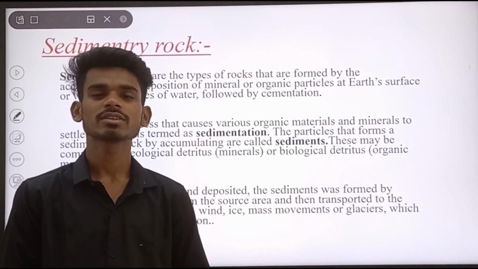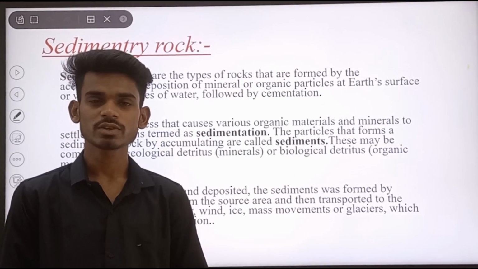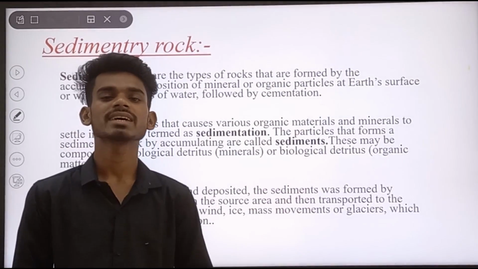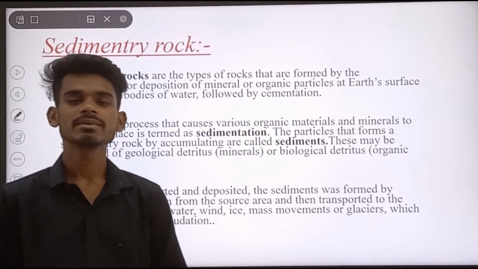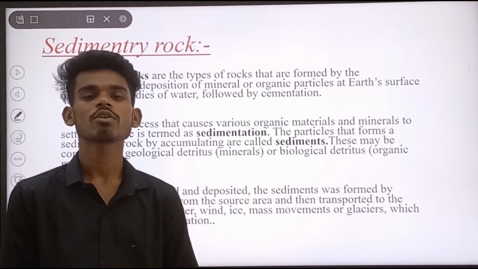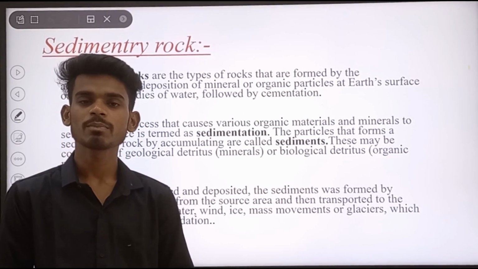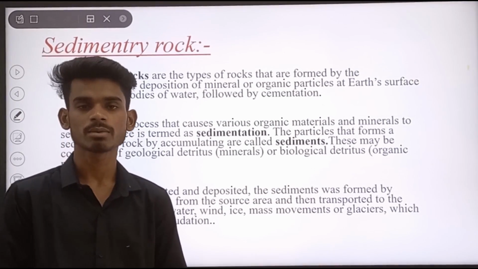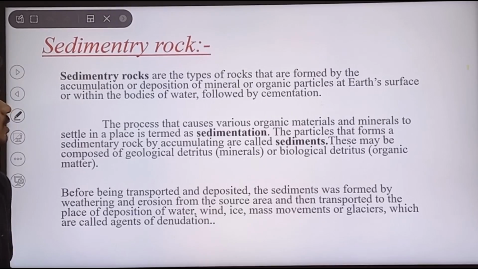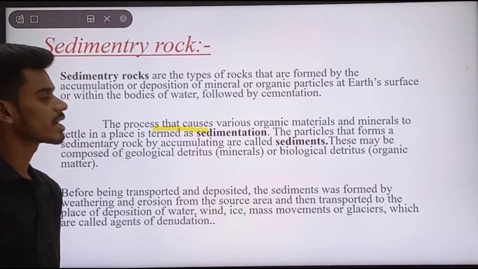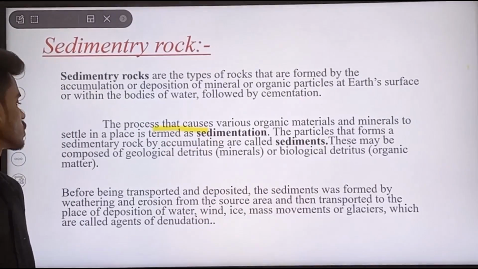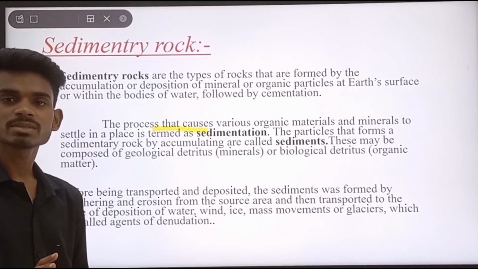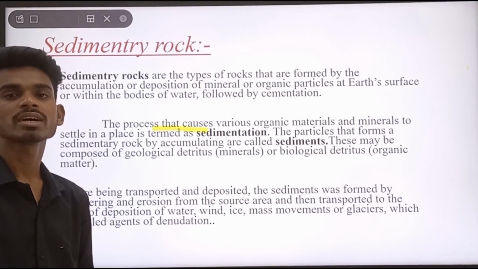Hello guys, previously you have learnt about the types of rocks, that is igneous rock, sedimentary rock and the metamorphic rock. Now we are going to discuss the sedimentary rock. Basically sedimentary rocks are formed by the accumulation or deposition of minerals or organic particles at the earth's surface or within water bodies. The process that causes various organic materials and minerals to settle in a place is termed sedimentation, and the particles responsible for it are called sediments.